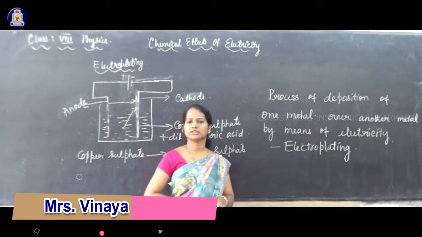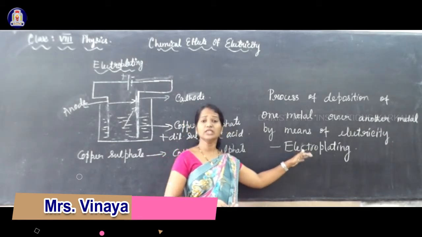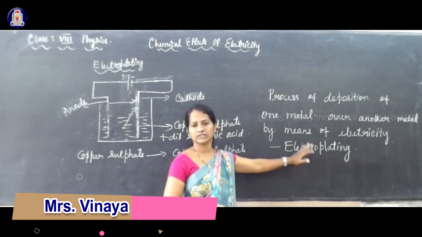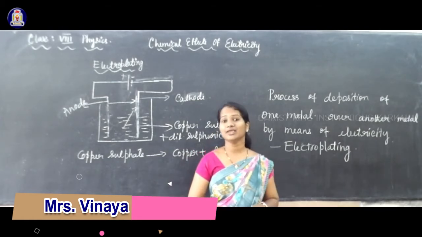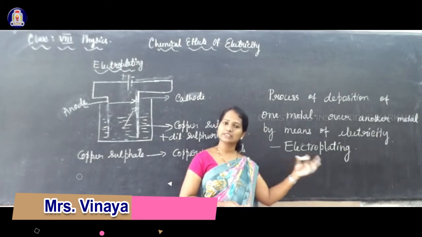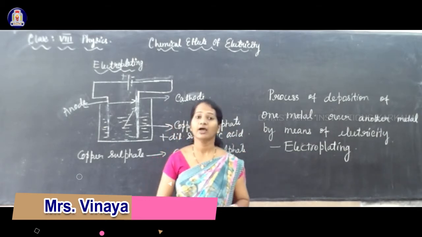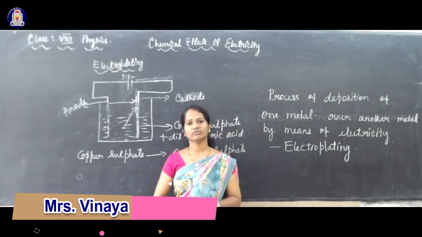This process is very important in the field of industry. It is one of the important applications of the chemical effect of electricity in industry. It can be used to coat or electroplate a required metal over another metal, which is used in various fields.